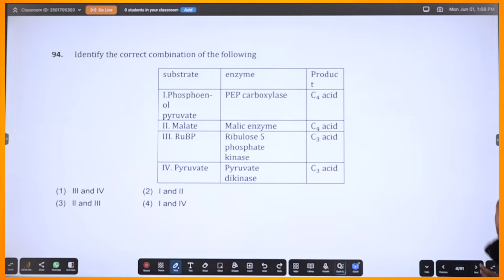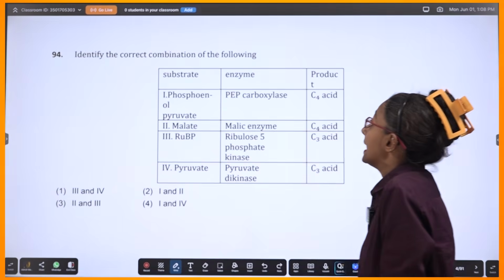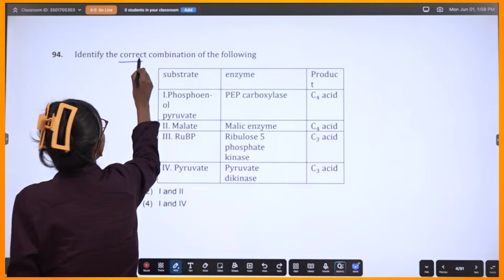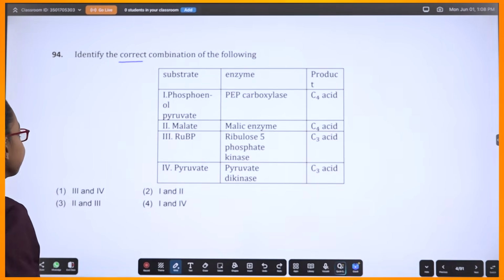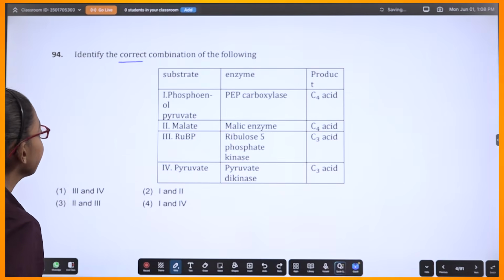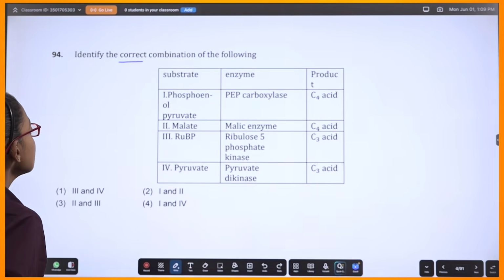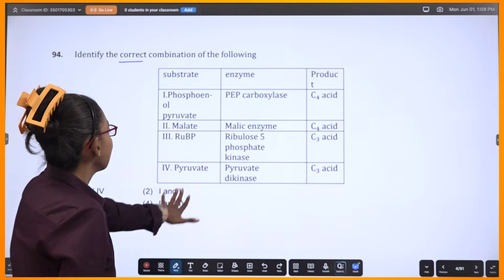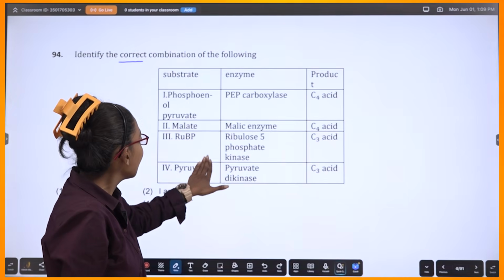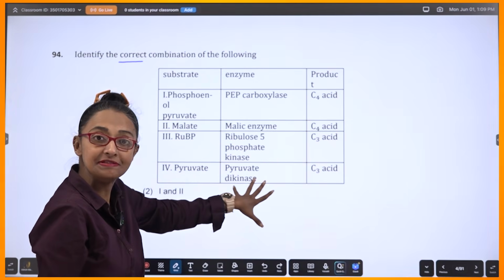Now let's come to this one. Identify the correct combination of the following. I see. So substrate, enzyme and product is what we are dealing with. Suppose I take pyruvate and I use pyruvate kinase.